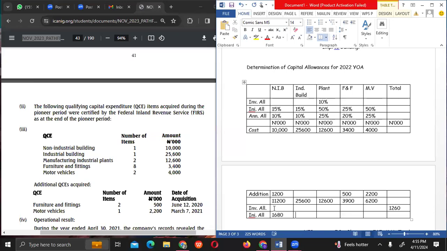I will sort that. So what's 15% of 25,600? 3,840. 1,840 you said? 3,840. So what's 50% of 12,600? 6,300. 630. I have a question.